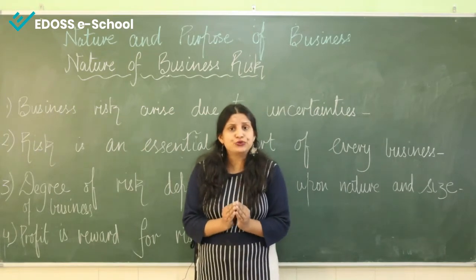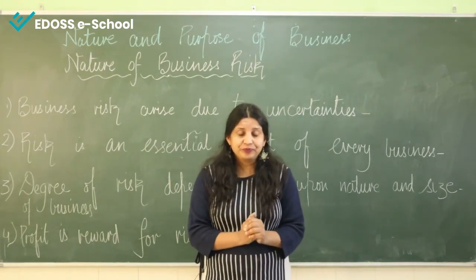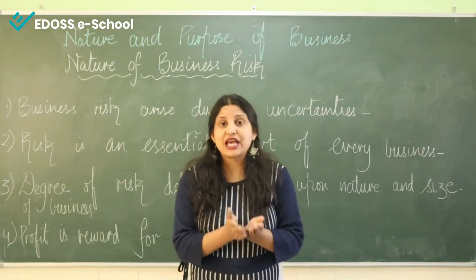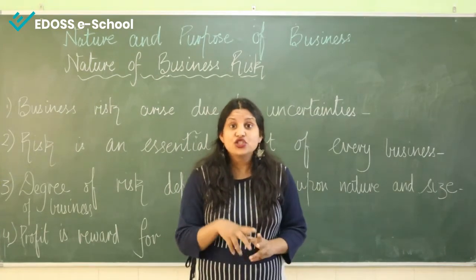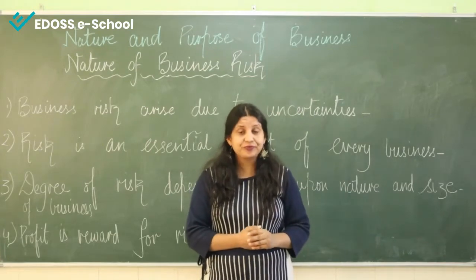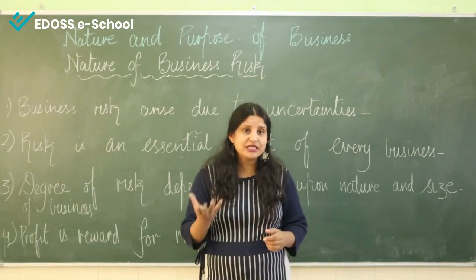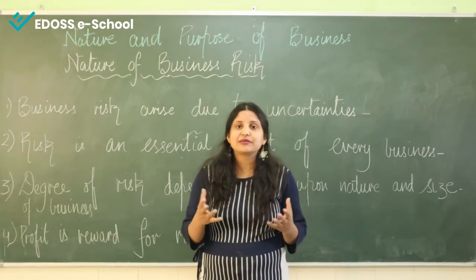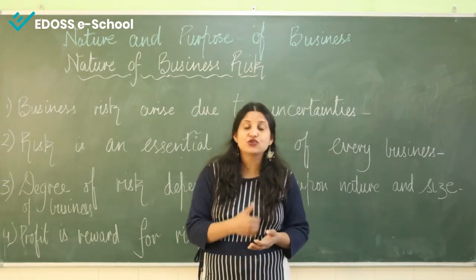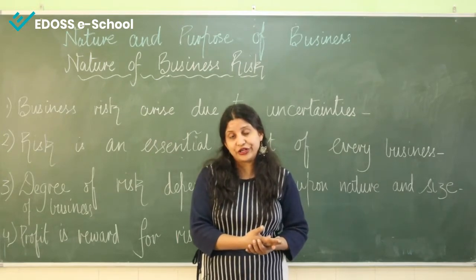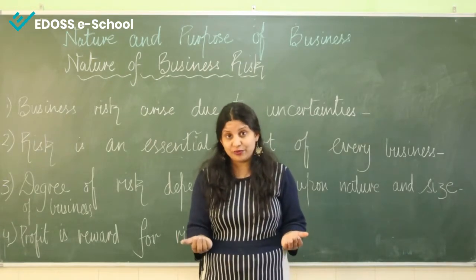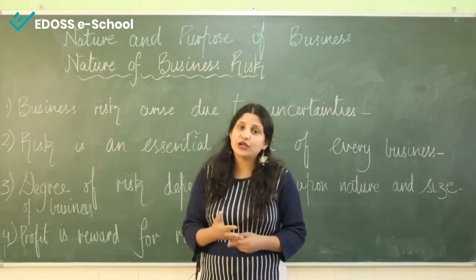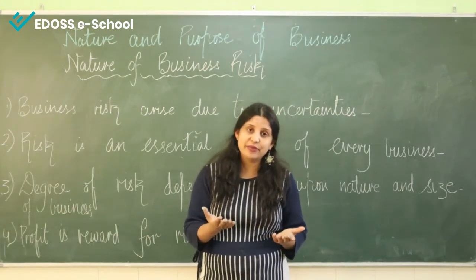Uncertainty can be due to natural calamities, or due to fluctuation in price. Price can be more, price can be less. Change in government policies can also be the reason. Maybe some government has come and introduced different policies which are not favorable for that particular product, or are too favorable for that particular product. So because of change in government policy, uncertainties can be observed.